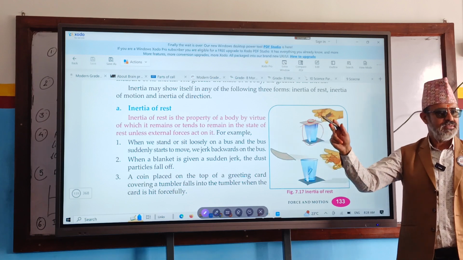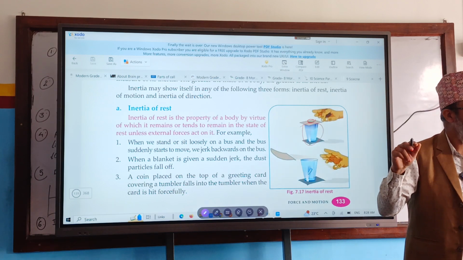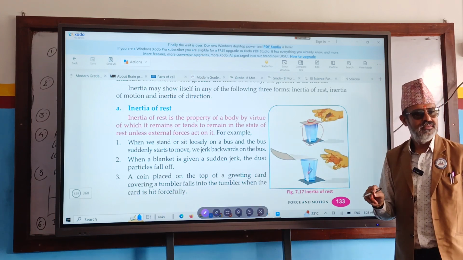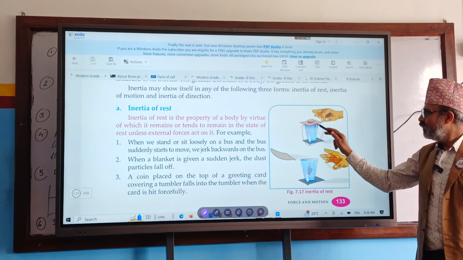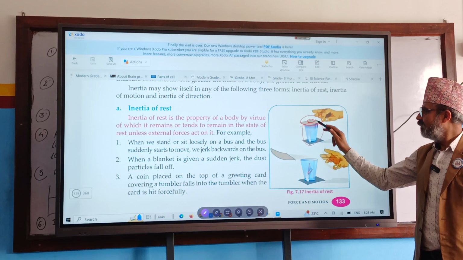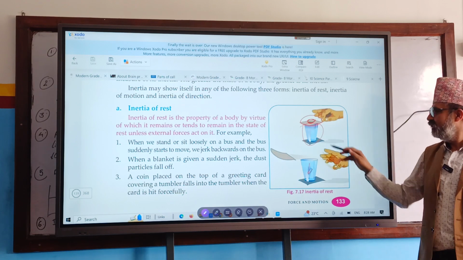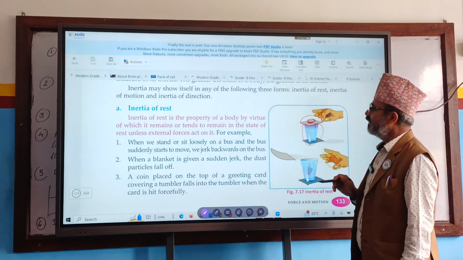Paper goes somewhere else. Paper comes in motion. But the coin goes inside. Why? Because when we hit the paper its position changes. It changes into motion. But the coin is still at rest, so it falls down. So that is an example of inertia of rest.